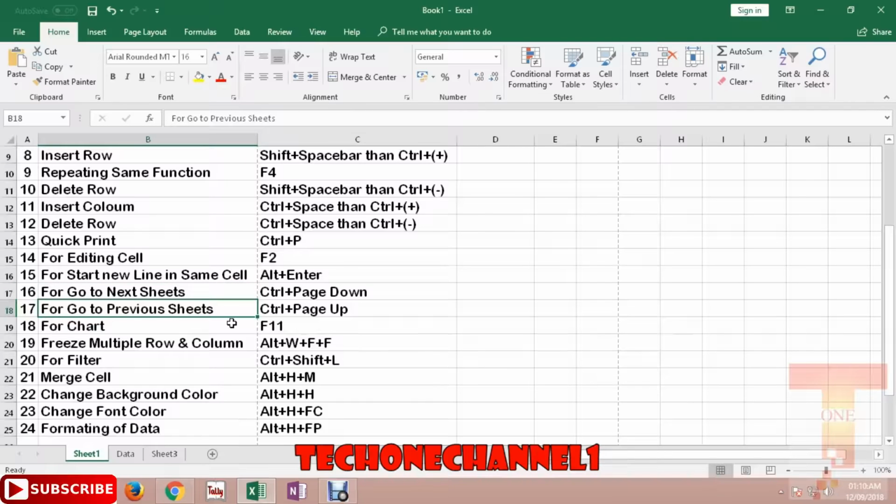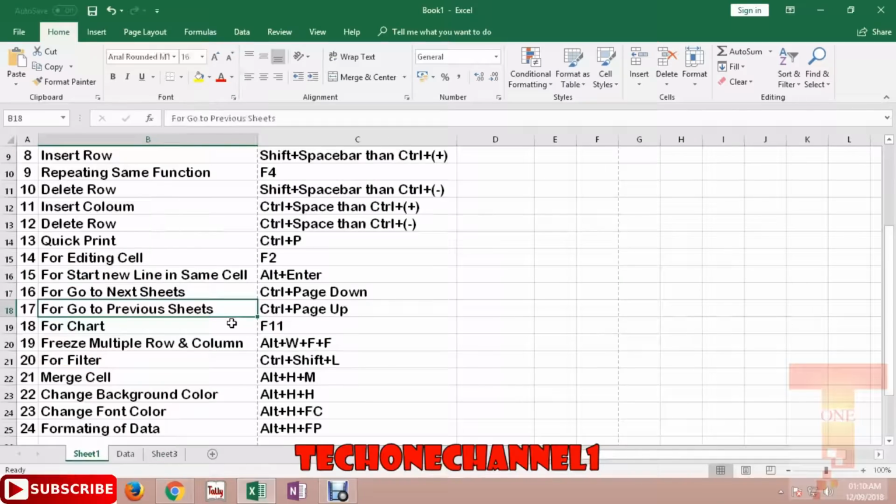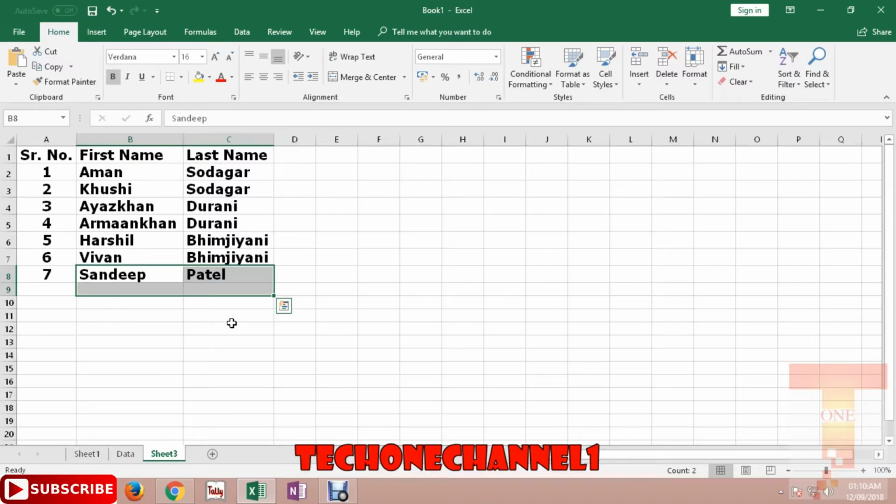To change the sheet, you just need to press Ctrl Page Down, and to go to the previous sheet you just need to press Ctrl Page Up.